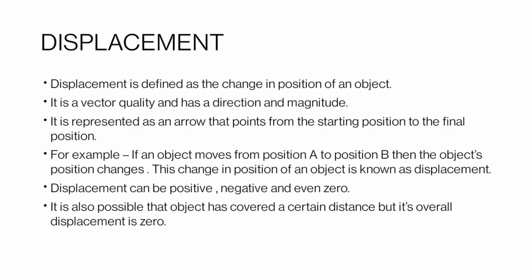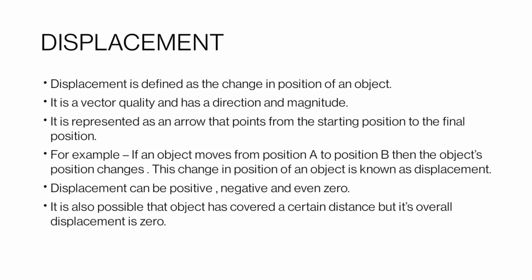But if our object moves from point A to B and then again from B to A, then there is no displacement because the initial and final positions are the same, that is position A. So displacement is 0 in this case.